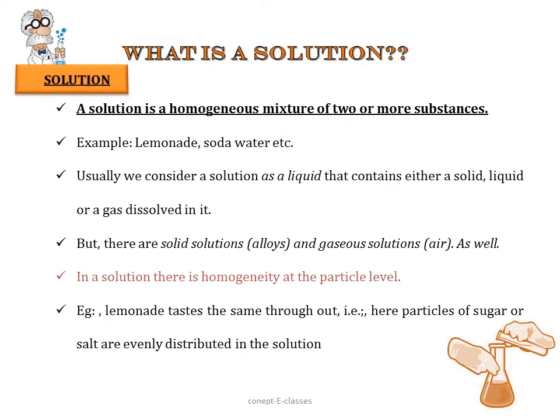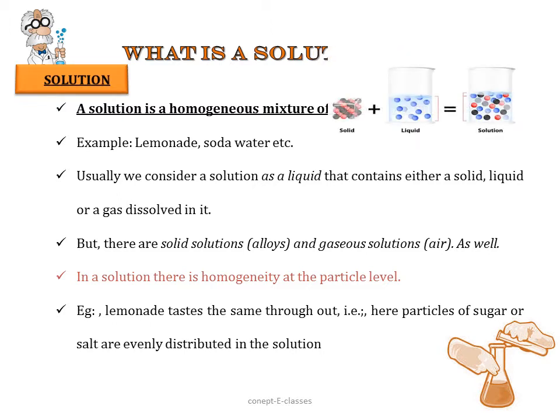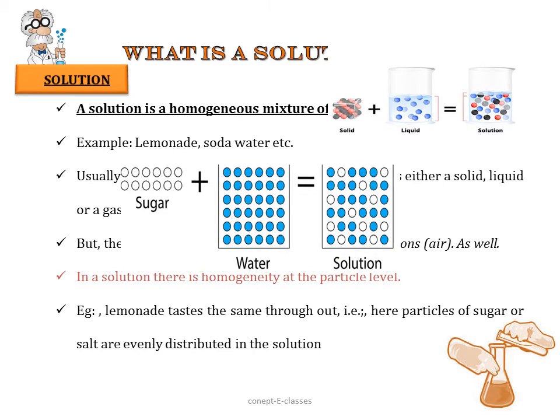Now in a solution, there is a homogeneity at the particle level. What do you mean by the term homogeneity? It means that they are all of the same kind. All the particles are the same. For example, in the lemonade, it tastes the same throughout. That is, here the particles of sugar or salt are evenly distributed in the solution. So there is a homogeneity at the particle level as well.